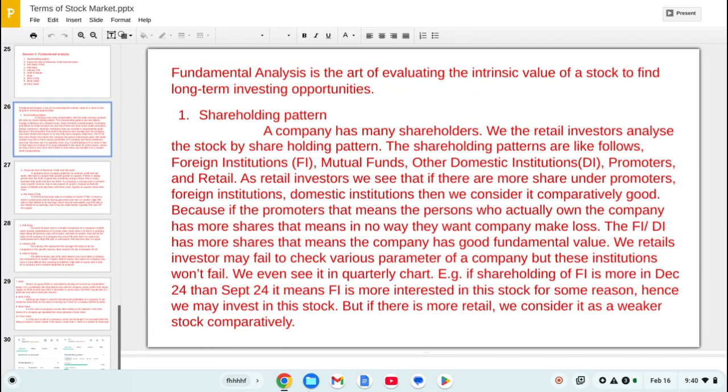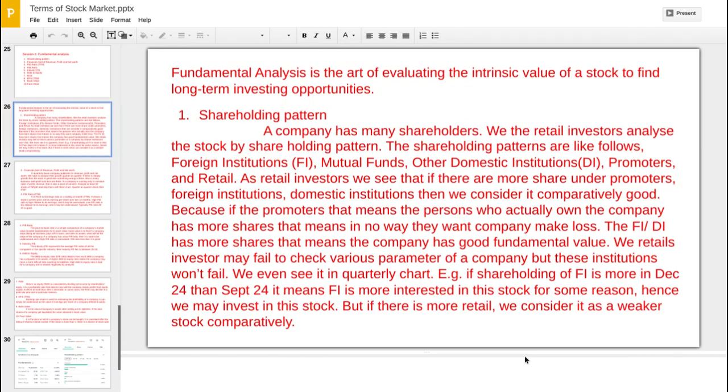If, for example, in the March quarter the foreign investors held 10%, and in the June quarter the foreign investors increased it to 12%, then in 3 months, in a quarter, the foreign institutions have increased their holding by 2%. That means it is obviously a good share. Something good is seen in that stock, so foreign investors are now more attracted to it for investment purposes. So definitely we'll go for that stock.